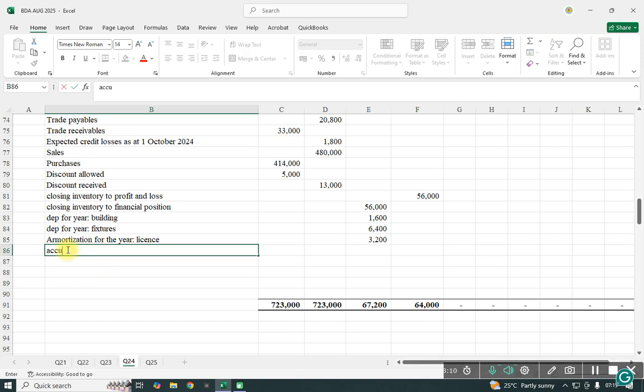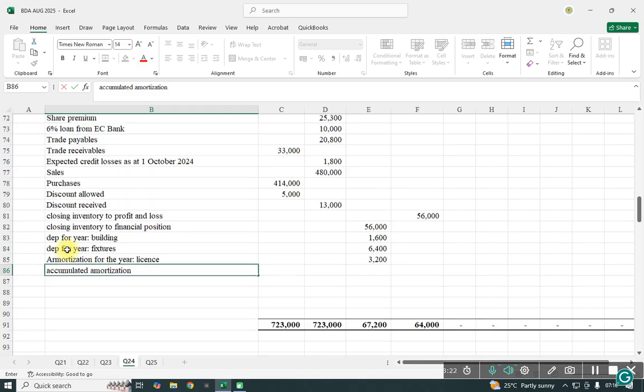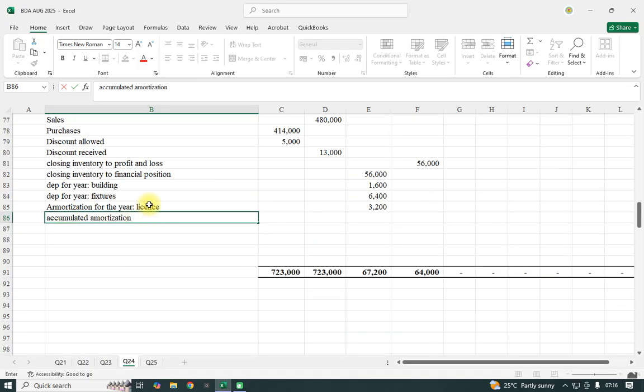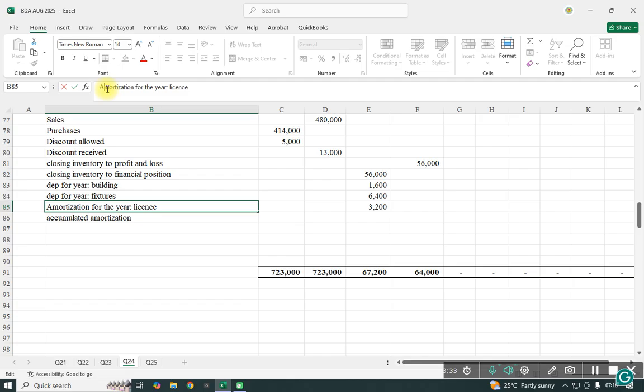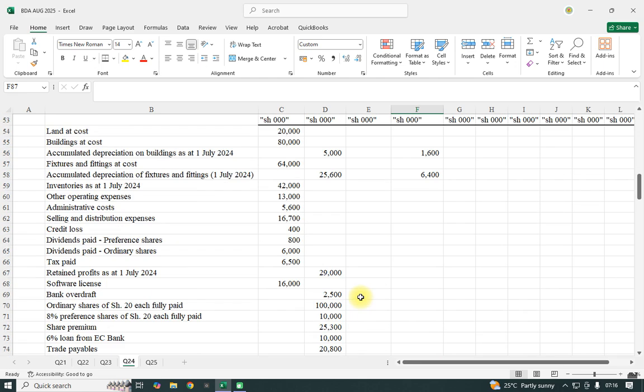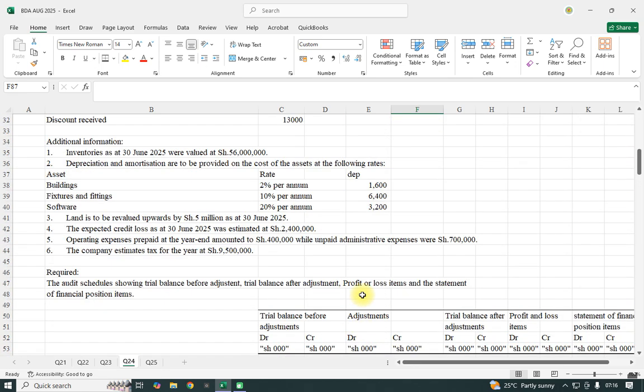Accumulated amortization. I just need to see the correct spelling for that. Amortization, that way, so here we do not have an R. Accumulated amortization, here the same value will be there. That is for the depreciation and amortization.